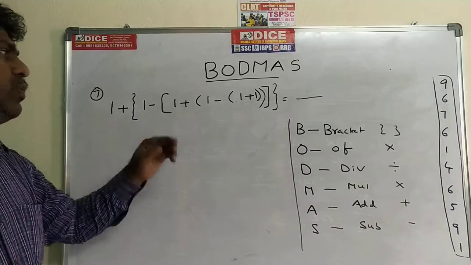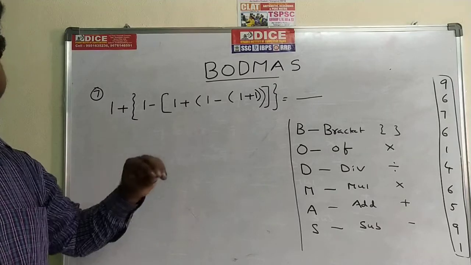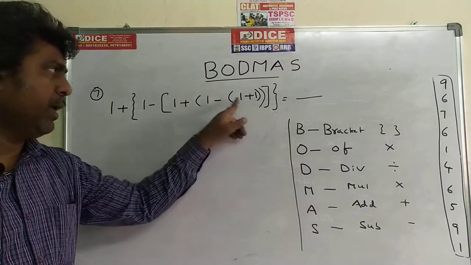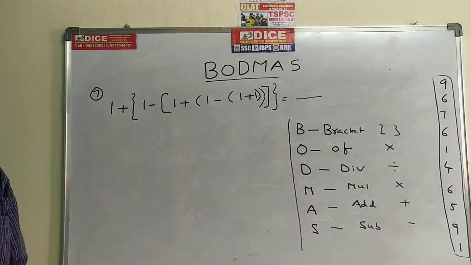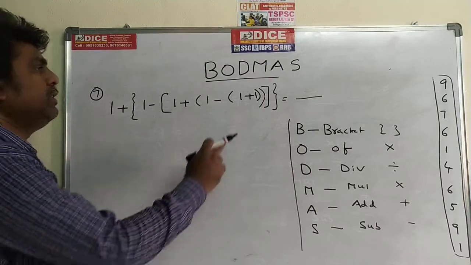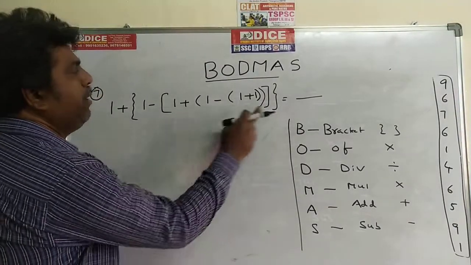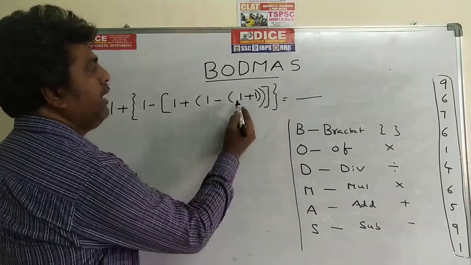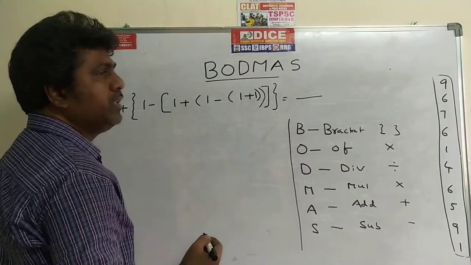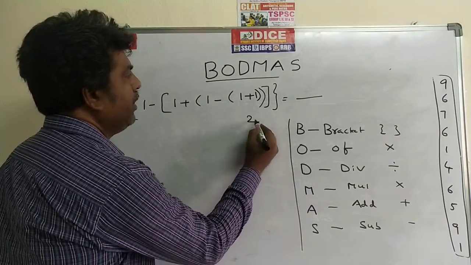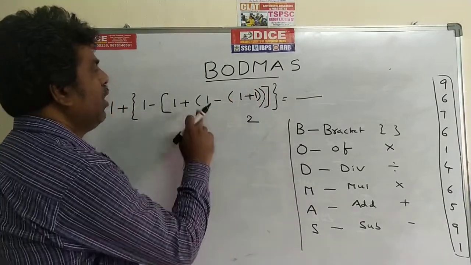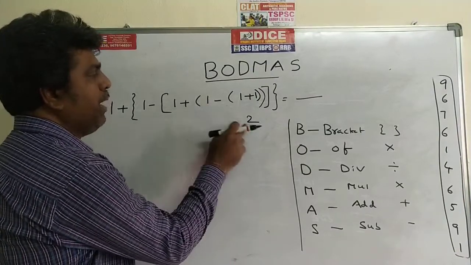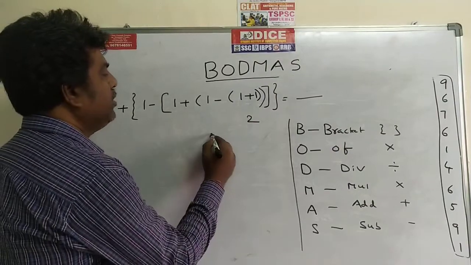If all are brackets only, first priority goes to the inner bracket. This is the main bracket, this is the sub bracket, this is another sub bracket, and this is the inner bracket. First we have to open the inner bracket. In the inner bracket, 1 plus 1 is how much? 2. Write down here 2. This bracket is open. Next, in this bracket, 1 minus 2, the value is minus 1.